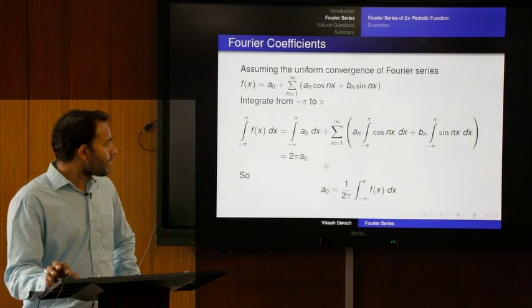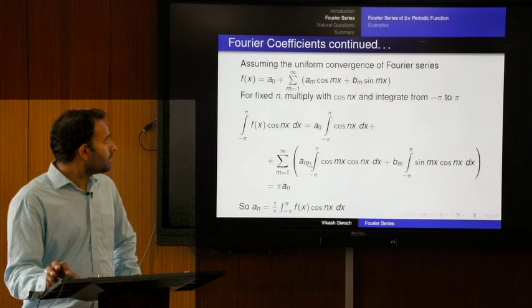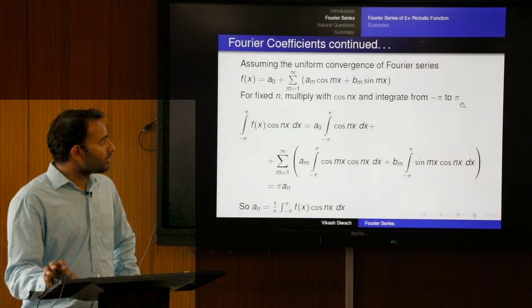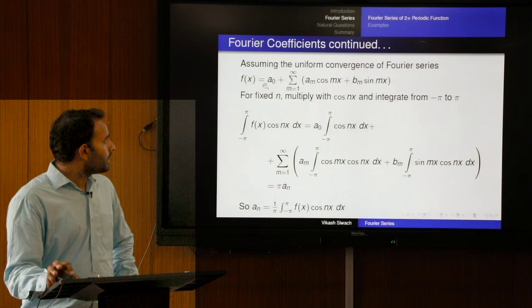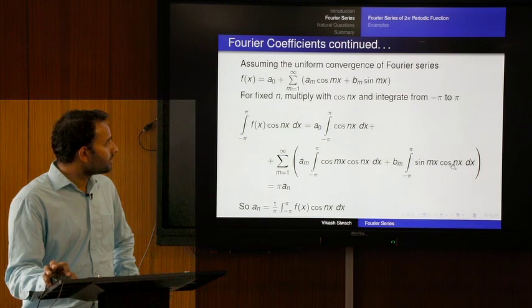Similarly, in this Fourier series, if we multiply first with cos nx and then integrate from minus pi to pi, we multiply f(x) with cos nx, a naught with cos nx, this term with cos nx, and this term also with cos nx, and then integrate from minus pi to pi.